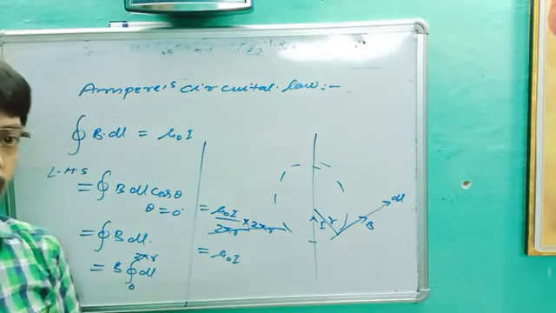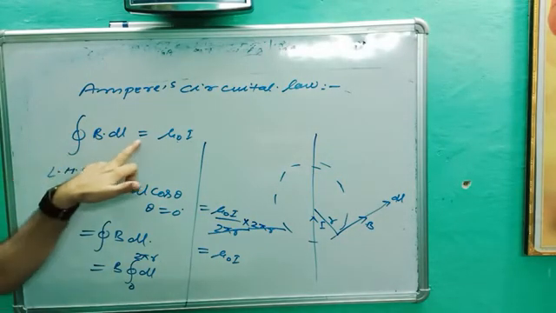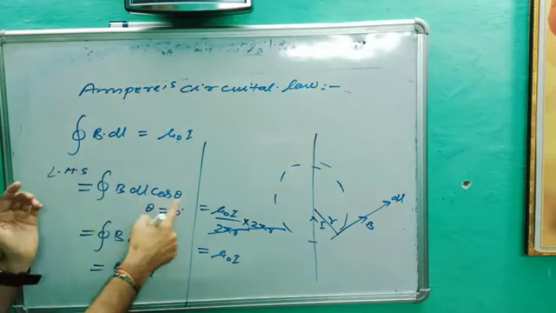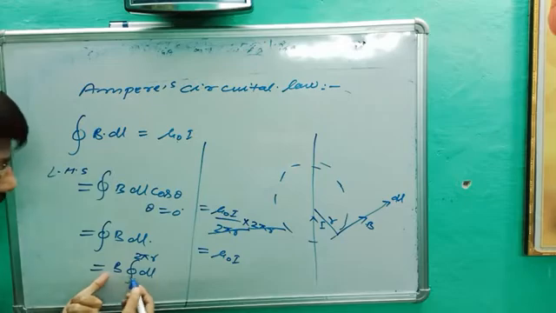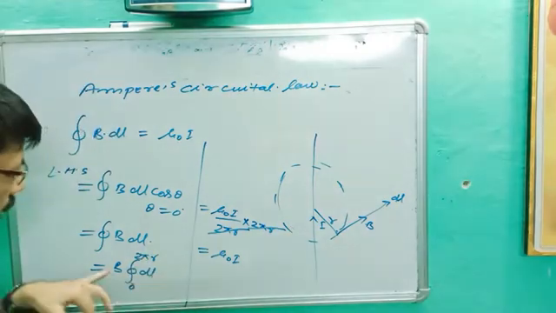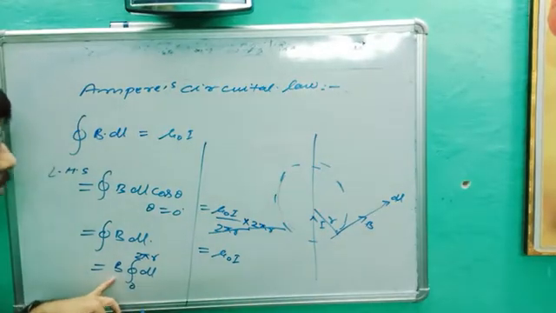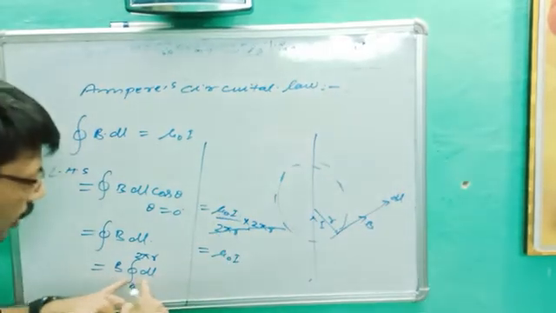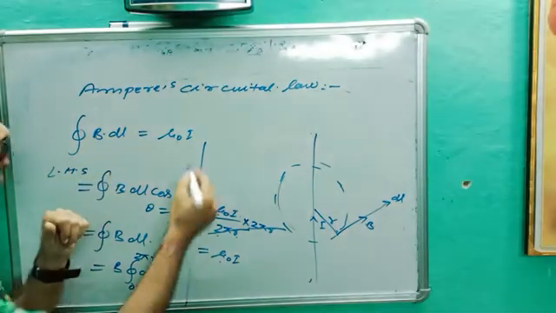Proved. Once again, the line integral of magnetic field in a closed loop is equal to mu naught times the total current drawn. We have to start from the left hand side. B dot dl is equal to B dl cos theta, theta is equal to 0, so we get B dl. B is outside the integration, dl has limits from 0 to 2 pi r. As I already said, it is the alternative form, so we use Biot-Savart law: the magnetic field due to a long straight wire is mu naught I upon 2 pi r. This is the value of B, and the integration of dl is 2 pi r. The 2 pi r cancels, and we get mu naught I, which was required. B dot dl is equal to mu naught I.